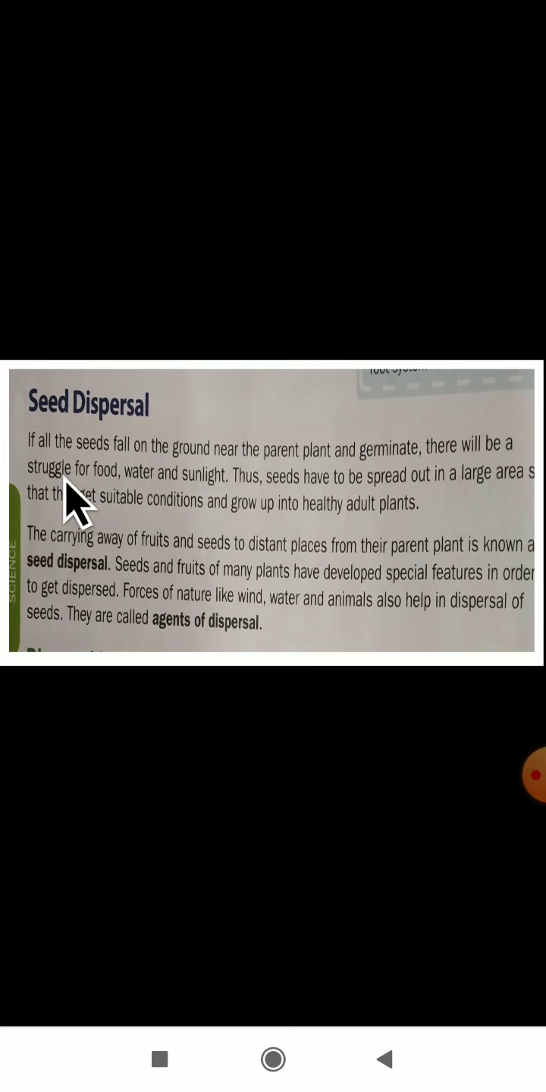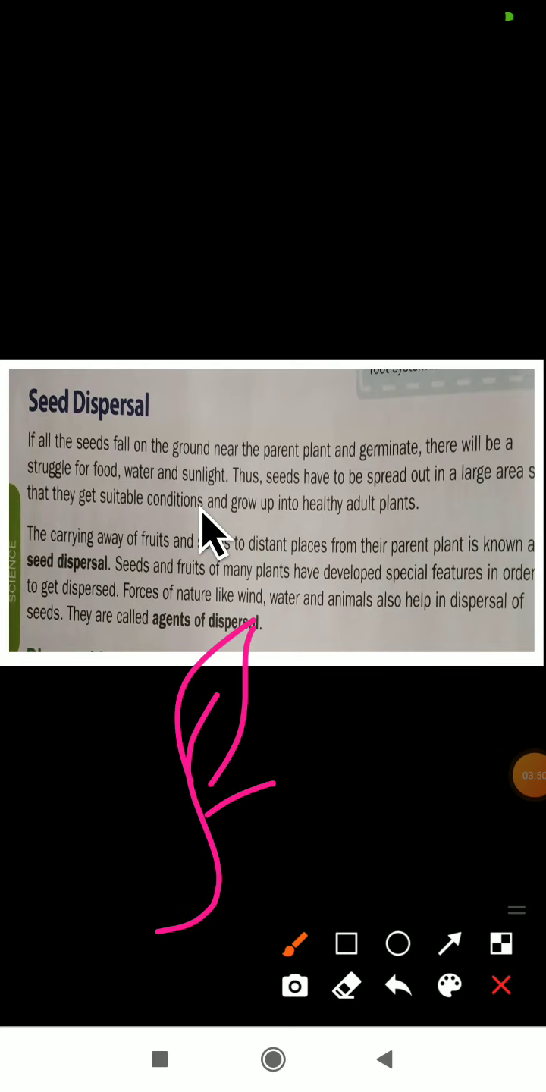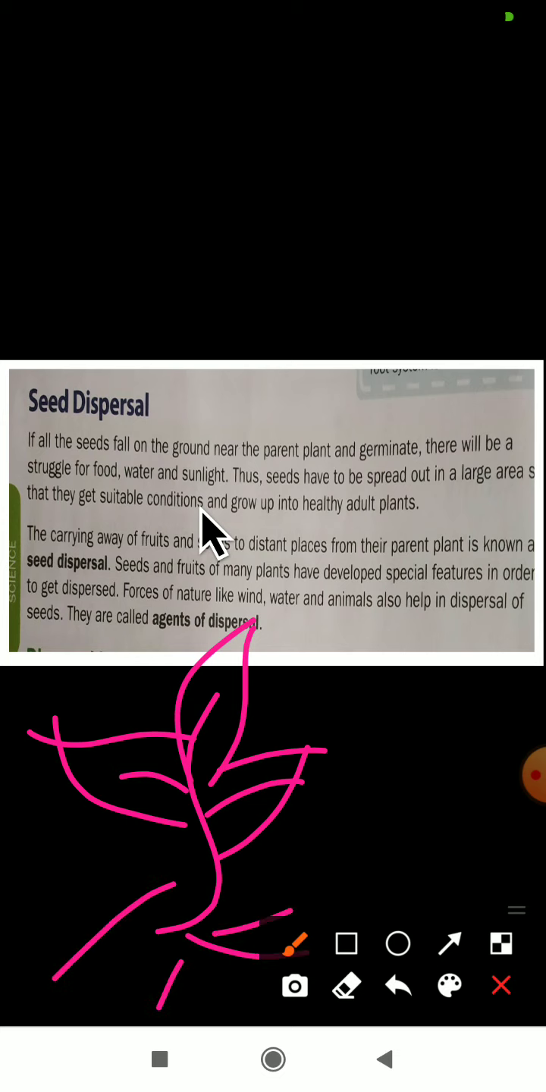Let us see now. If all seeds fall on the ground near the parent plant and germinate, there will be struggle for food, water and sunlight. Dear students, think that there is one parent plant. If all the seeds of this parent plant fall near the parent plant only, there will be struggle for food, water and sunlight.